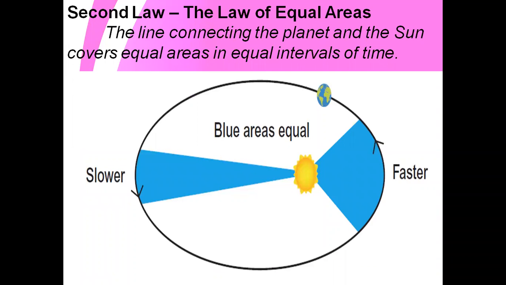The second law is: the line connecting the planet and the sun covers equal areas in equal intervals of time. So we are drawing one line from the planet center to the sun center, and in an equal interval of time it covers equal areas.